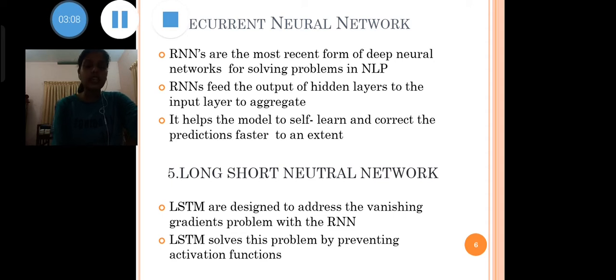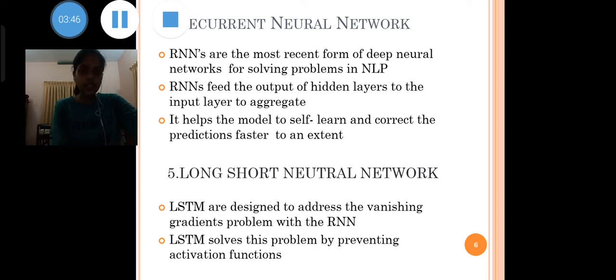Now the next classification is the recurrent neural network. Recurrent neural networks are the most recent form of deep neural network for solving problems in NLP. That is, an RNN feeds the output of hidden layers back to the input layer to aggregate and carry forward the approximation to the next iteration of the input dataset. It helps the model to self-learn and correct its predictions faster to an extent. Such models are helpful in understanding the semantics of text in NLP operations.